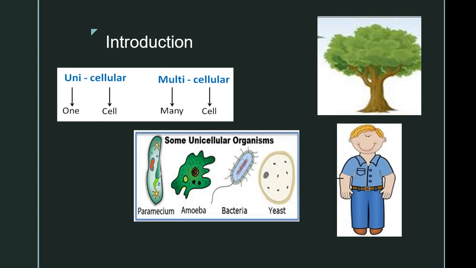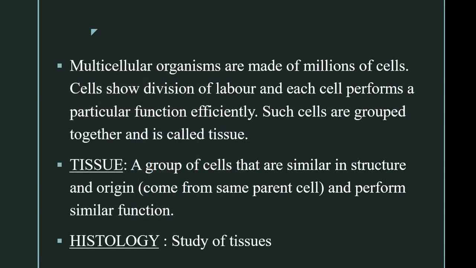So in this chapter, Tissues, we will understand the structure of tissues and how the tissues function to bring about coordination of organs and organ systems in multicellular organisms. Multicellular organisms are made up of billions and billions of cells, and these cells show division of labor, and they perform a particular function, and that too very efficiently.